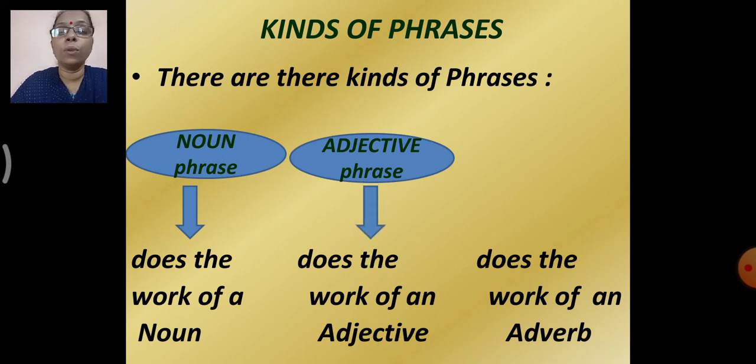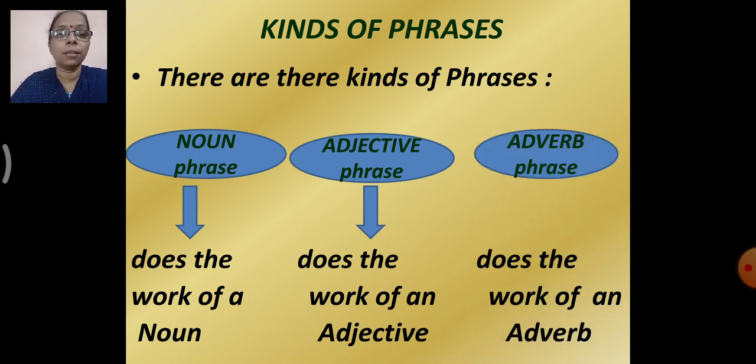It does the work of an adjective. And third is the adverb phrase. The adverb phrase does the work of an adverb. So these are the 3 kinds of phrases: noun phrase, adjective phrase and adverb phrase. A noun phrase does the work of a noun, an adjective phrase does the work of an adjective, and an adverb phrase does the work of an adverb.